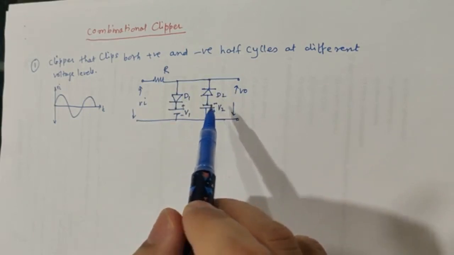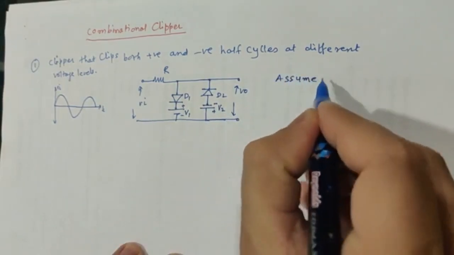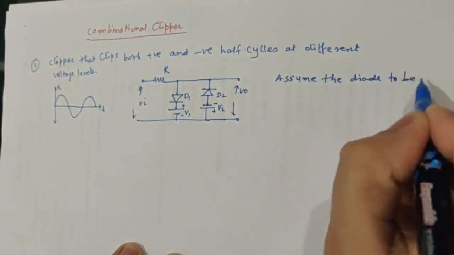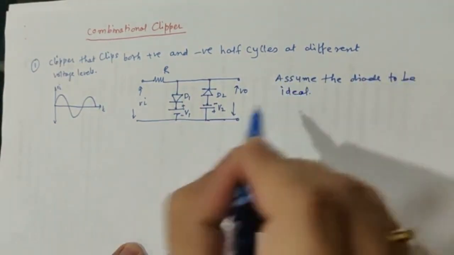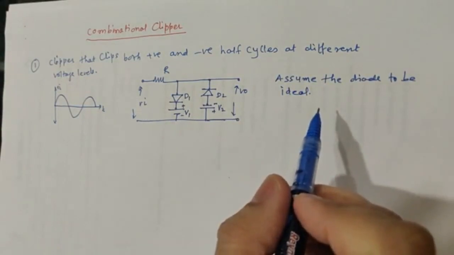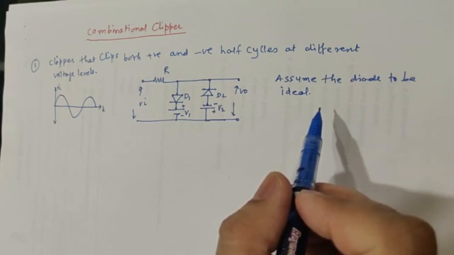Now the analysis will start with the assumption that the diodes are ideal. Why do we assume it? Because when the diode is in forward bias, I can replace it by a short circuit, and when the diode is in reverse bias, it can be replaced by an open circuit.